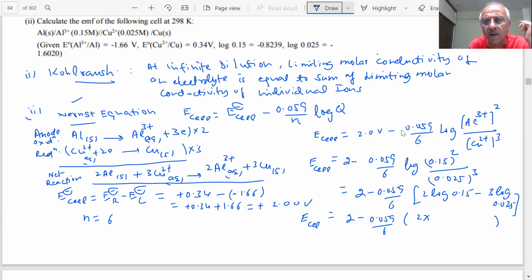No problem. Whatever values are given to me in the paper, the answer may come to be around 1.9 volt or something. So this is all the steps we have to write. Whatever values will be given, I will solve it. So log is not my problem because these values will be given to us. I don't have to worry about these, students. So no issue, no problem for answering such questions.